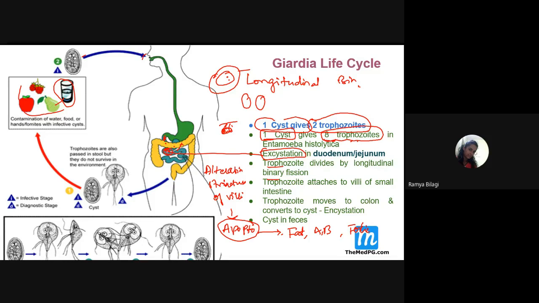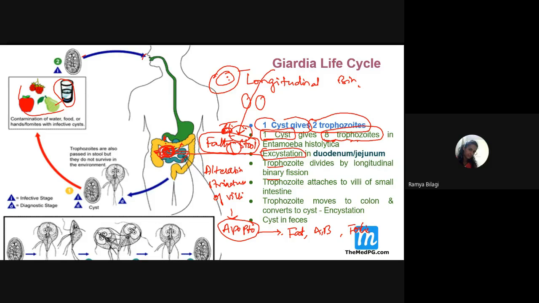Why is it happening? Because this fellow is causing the alteration in the structure of the villi. So this point you need to remember. Here only one trick will be there. Because of this, the fat is not getting absorbed in the intestine, so more and more fat will be passed into the stool. We get a picture of fatty stool. This is a characteristic and diagnostic feature of Giardia lamblia.